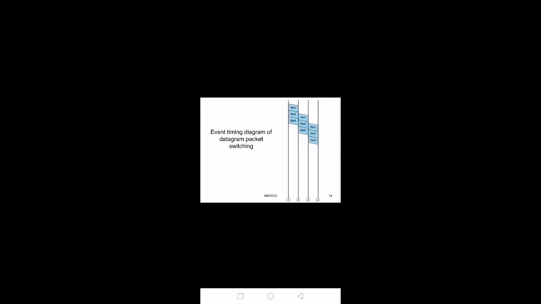So the event diagram looks like this: on the different links and nodes, packets are sent and moving from node to node and finally reaching the destination. Ordering may or may not be possible in case of datagram packet switching. So packets can reach out of order also.